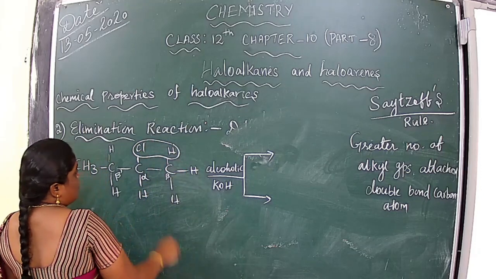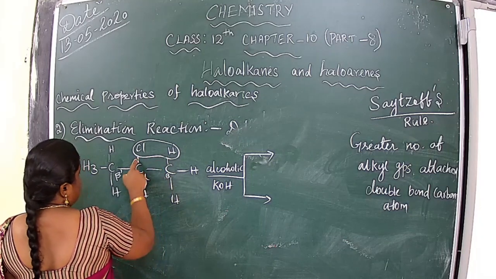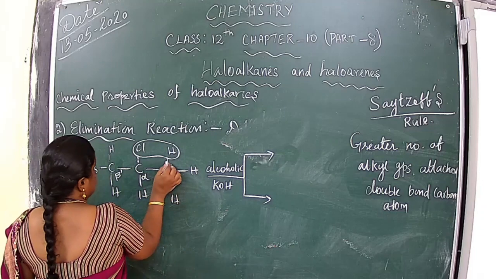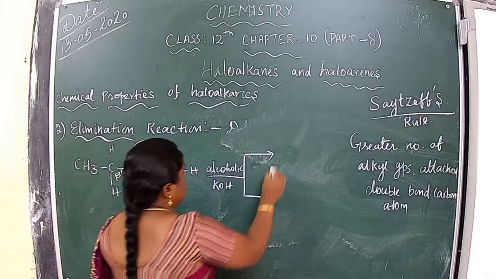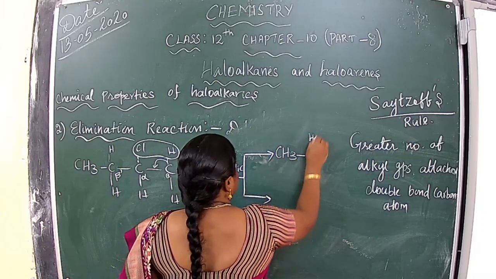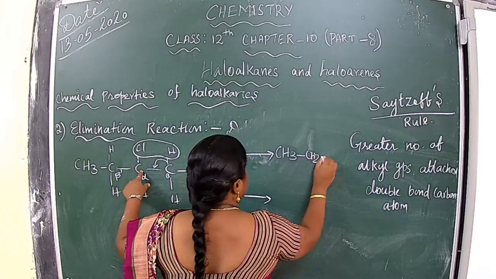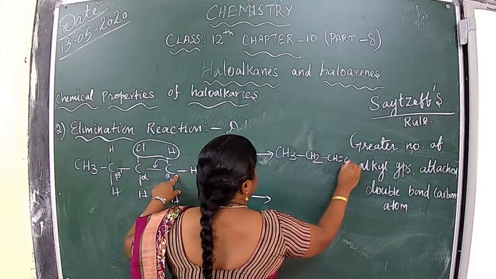Suppose we take a beta hydrogen and the chlorine: the bond becomes a double bond, giving CH3, CH2, CH double bond CH2.